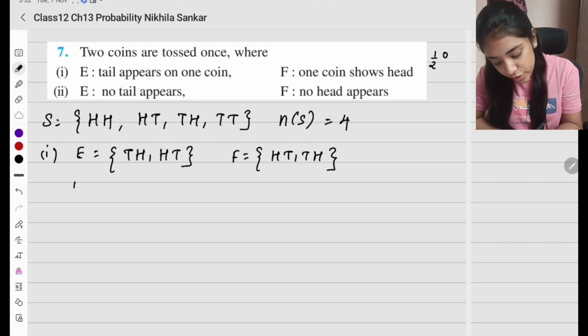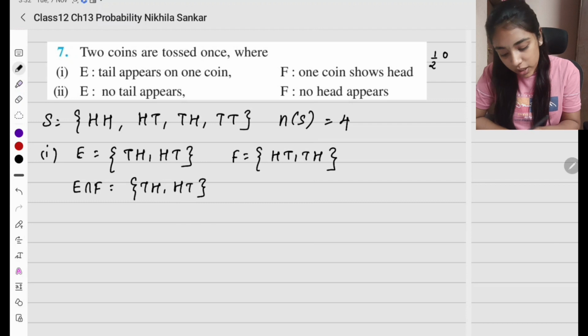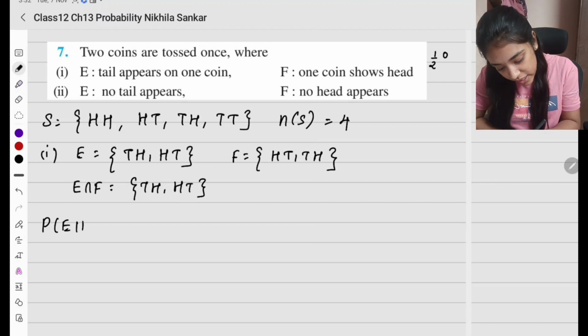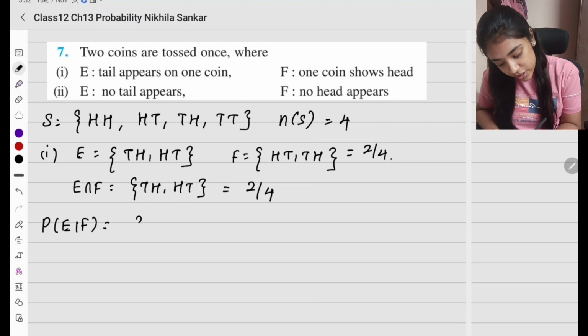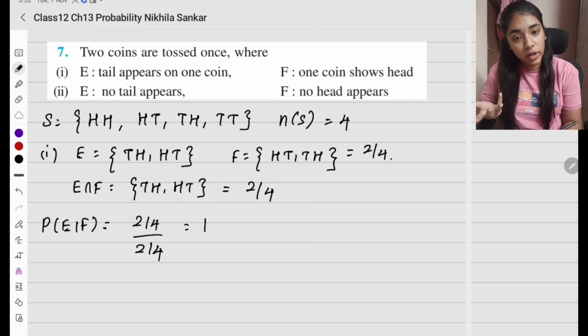Okay. So what is the intersection going to be? E intersection F, I see that both are common: TH, HT. So what is my probability of E given F? It is going to be the probability of the intersection, 2 by 4, and the probability of F is also 2 by 4. The intersection 2 by 4 divided by probability of F, which is also 2 by 4. So this is going to give me 1.